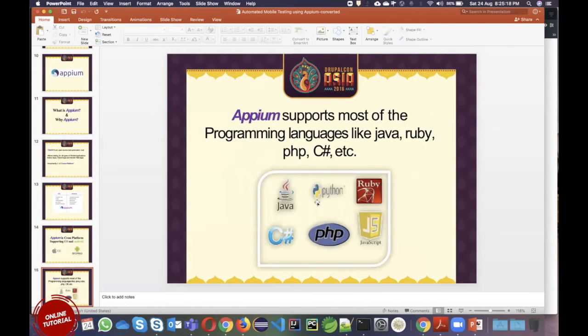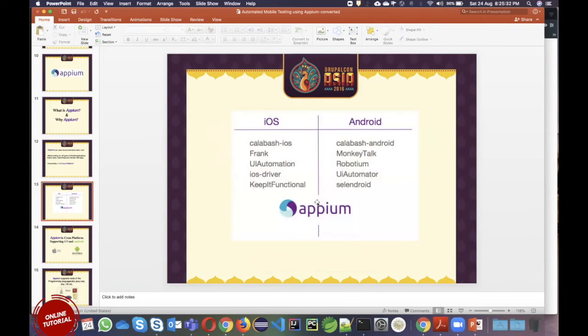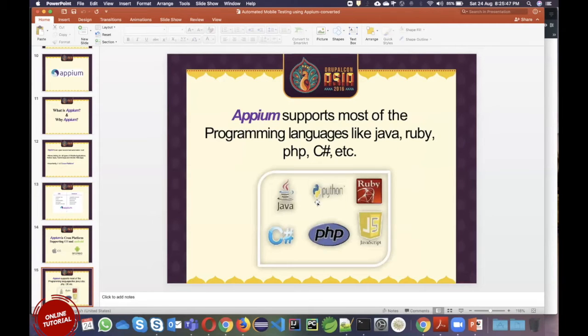These are the major languages which Appium supports. Apart from these, many other languages are coming, Kotlin and so many things it supports. Appium supports all the languages, but the tools we have seen here have some constraints. One or the other does not support multiple languages. Either they work on Java, in which case they do not support C Sharp or Python, but Appium supports all the major languages.